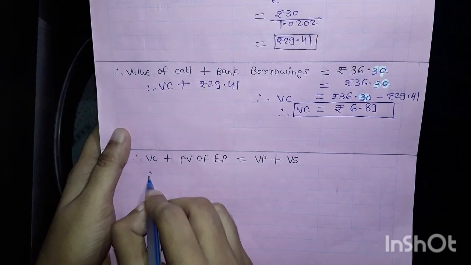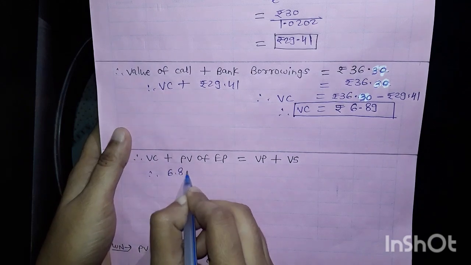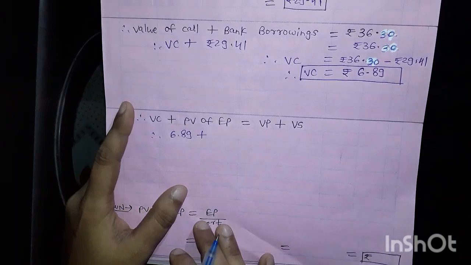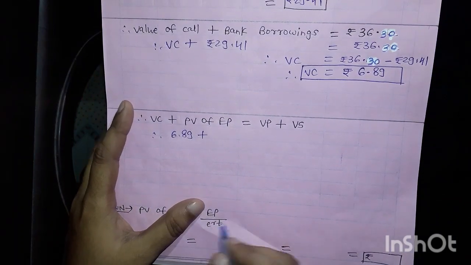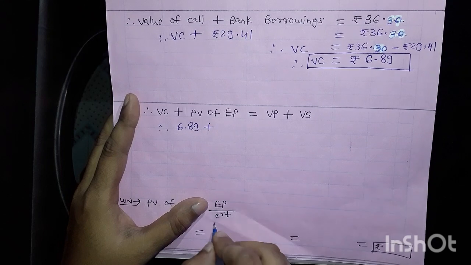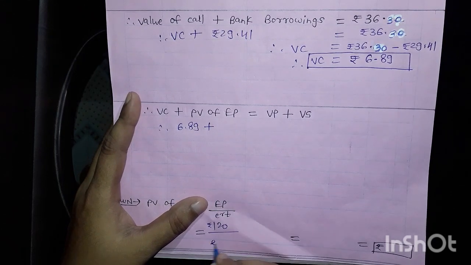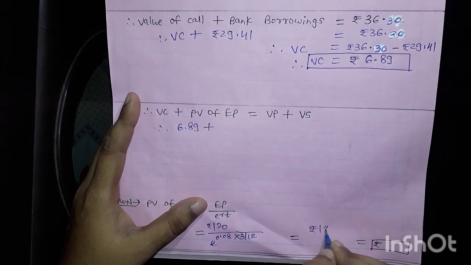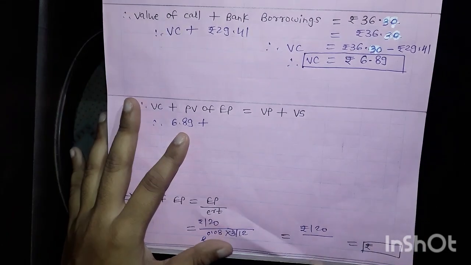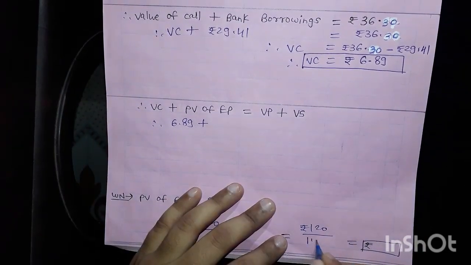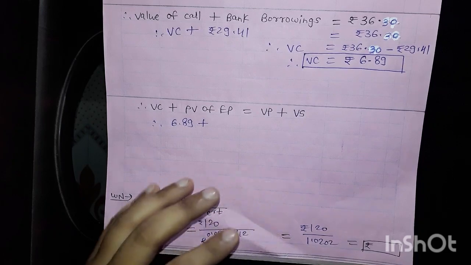Now next, the value of a call option is 6.89 plus the present value of the exercise price, and the exercise price is given, 120. So 120 divided by e to the power 0.08 multiplied by 3 by 12, and this value we have already calculated, 1.0202.